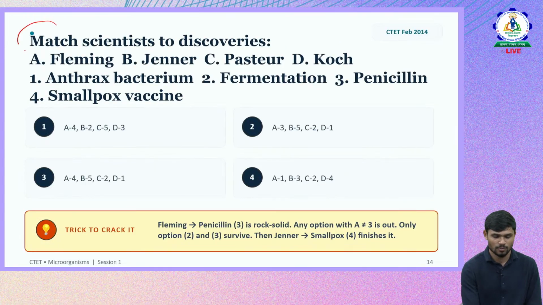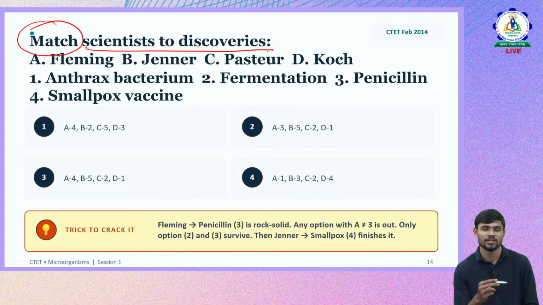Next, again one more matching question here. Scientists and their discoveries. We discussed in one particular slide the scientists, what they are called and what their discoveries are. So here different scientists are given, and their contributions or the microorganism they worked with are given. So A is Fleming, Jenner, Louis Pasteur, Koch are given.